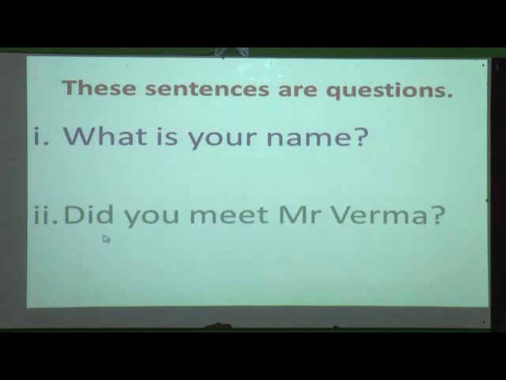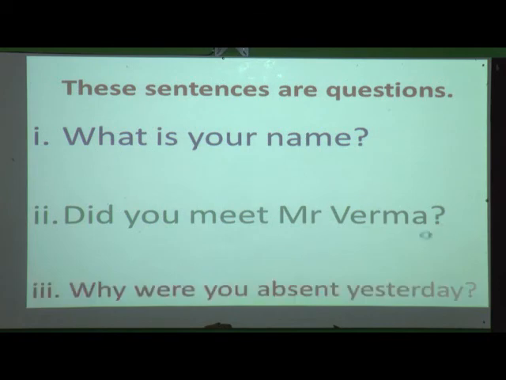Here also the sentence makes some sense, and it starts with capital D and ends with a question mark. Third, why were you absent yesterday? Here also the sentence starts with capital W and ends with a question mark.